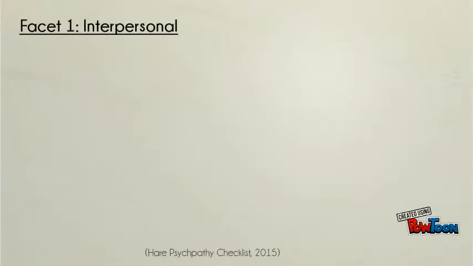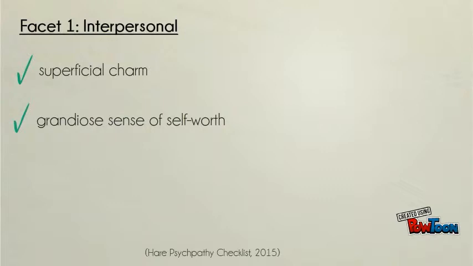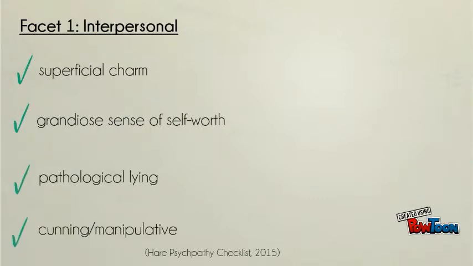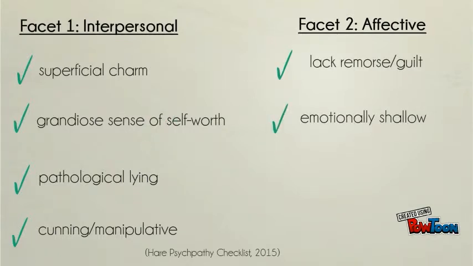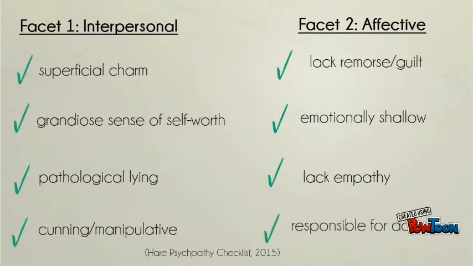Facet 1 is the interpersonal factor, which includes superficial charm, a grandiose sense of self-worth, pathological lying, and being cunning or manipulative. Facet 2 is the affective factor, which includes a lack of remorse or guilt, being emotionally shallow, lacking empathy, and failure to accept responsibility for one's actions.